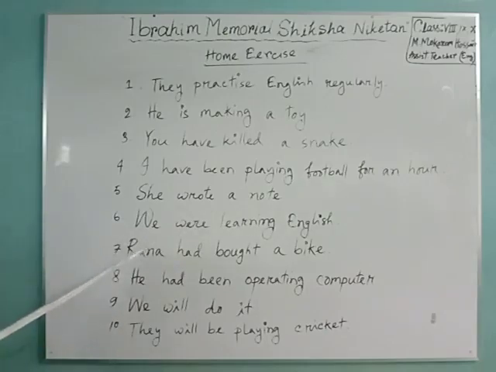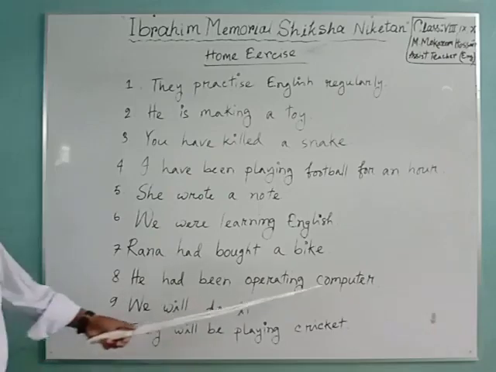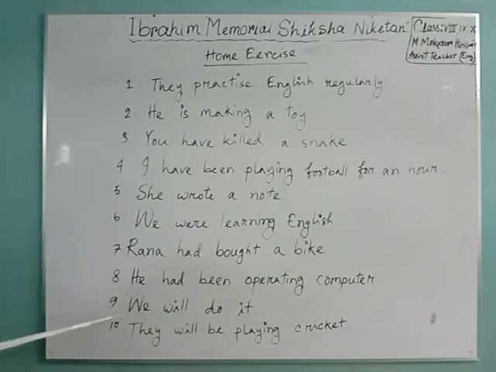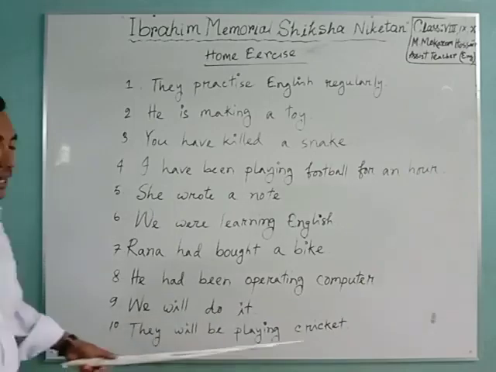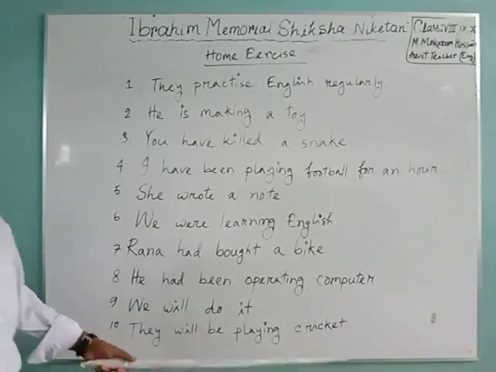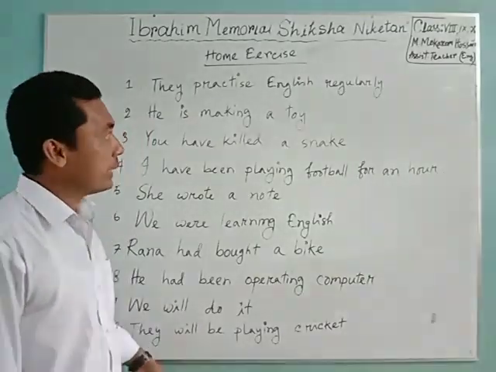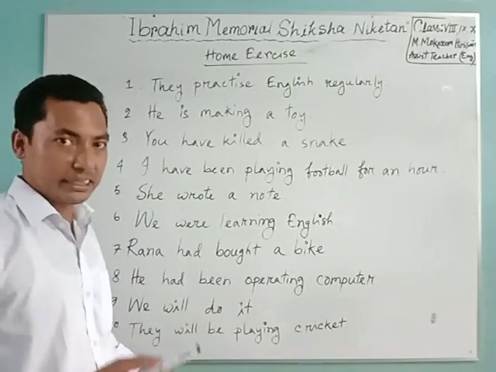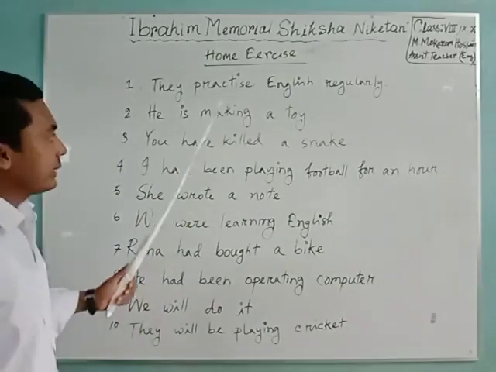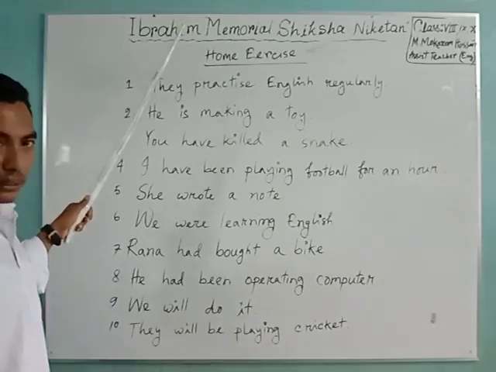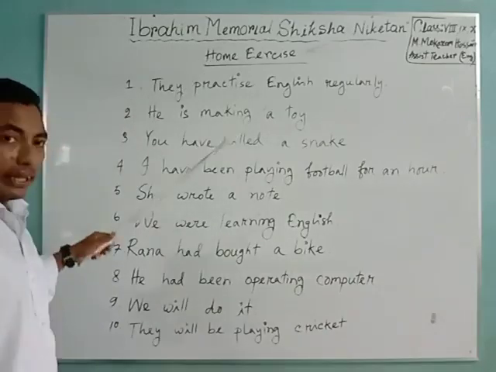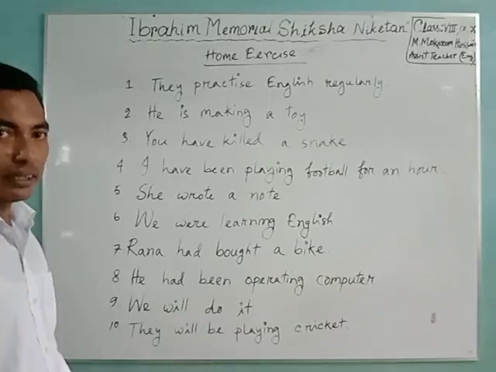Number 6, we were learning English. Number 7, Rana had bought a bike. Number 8, he had been operating computer. Number 9, we will do it. And number 10, they will be playing cricket. I have tried to maintain the coherence of tenses. And you can see here, these examples are from continuous and non-continuous also.